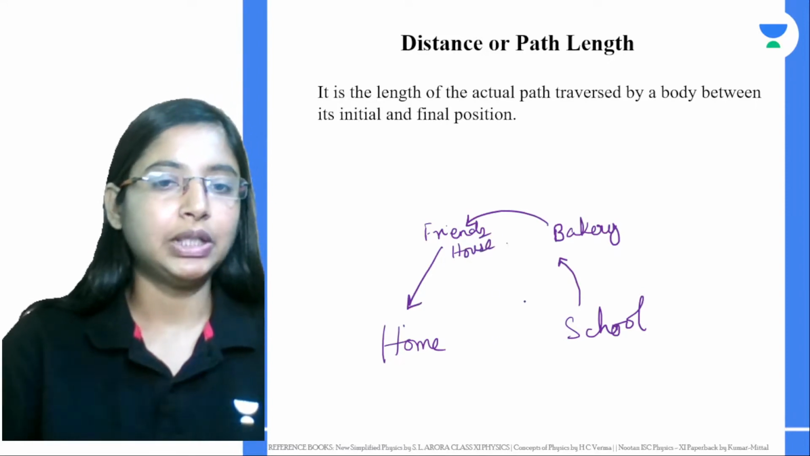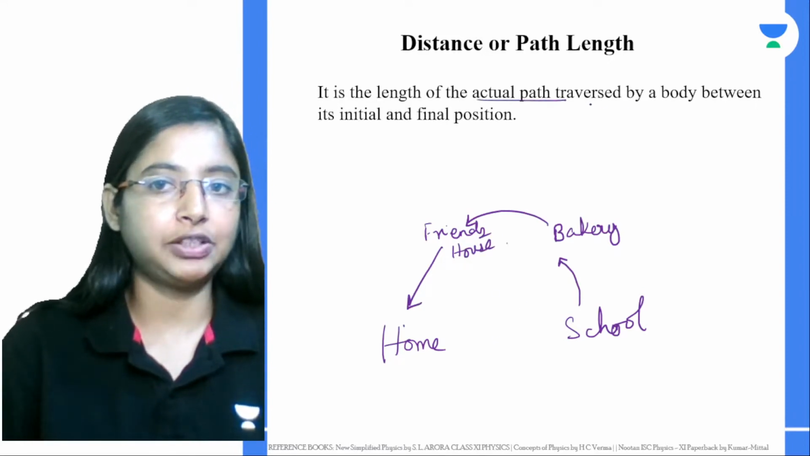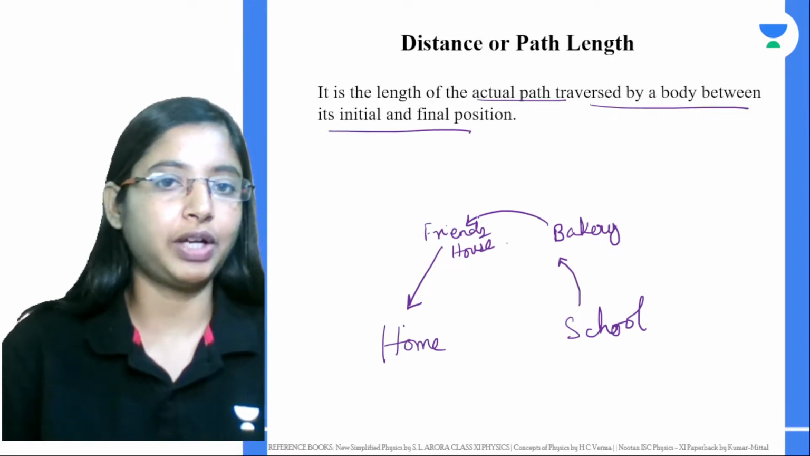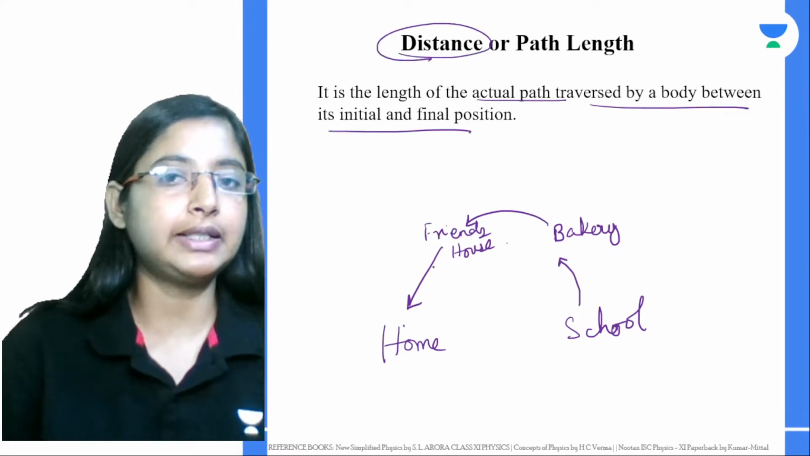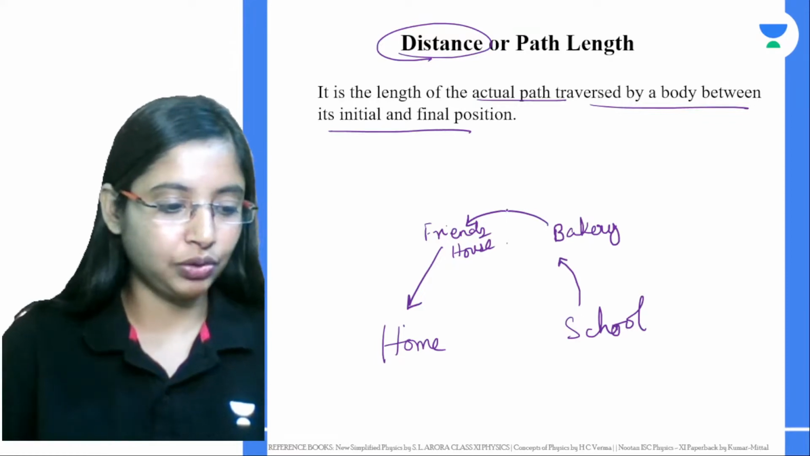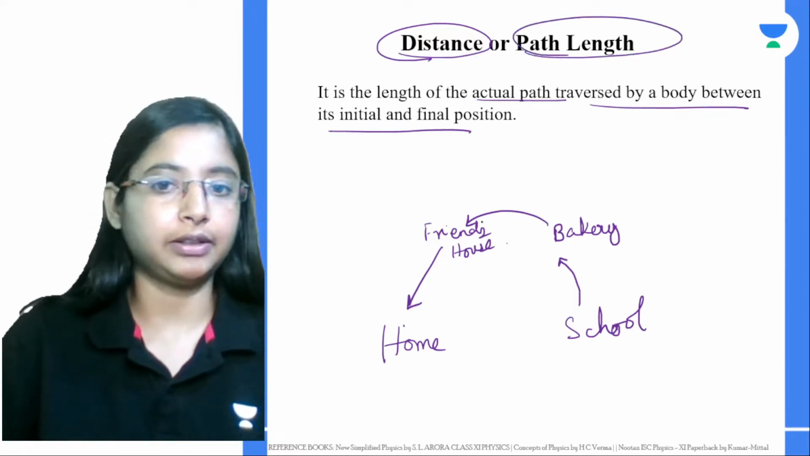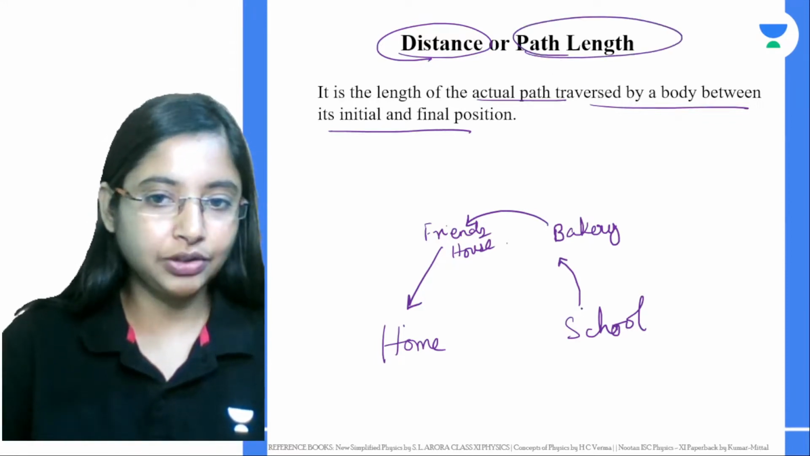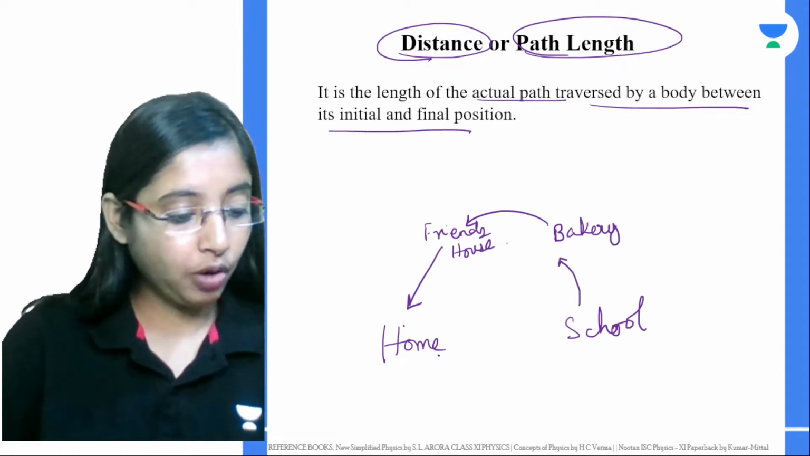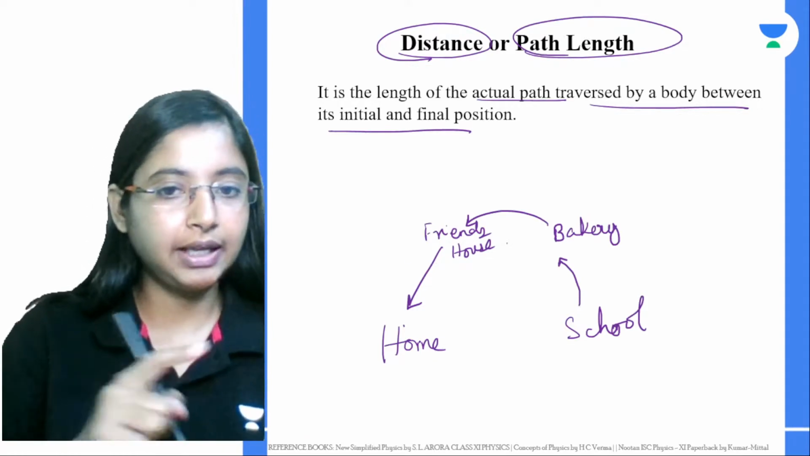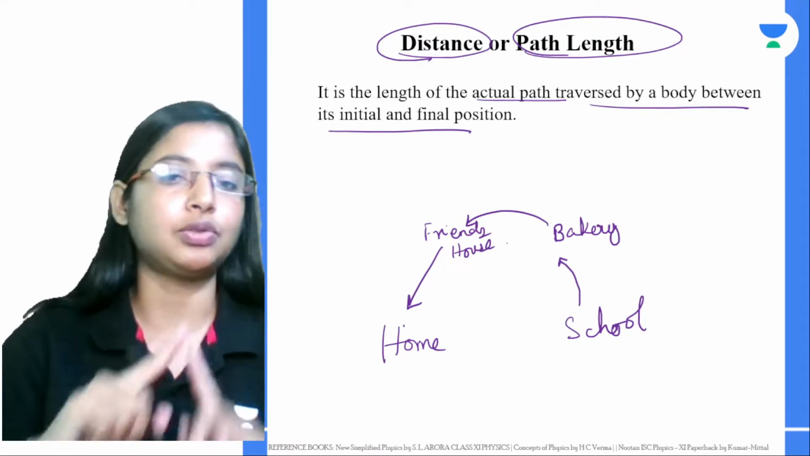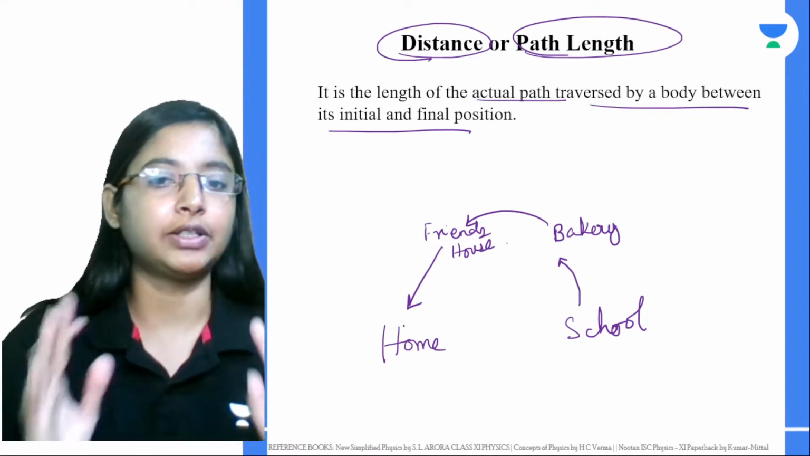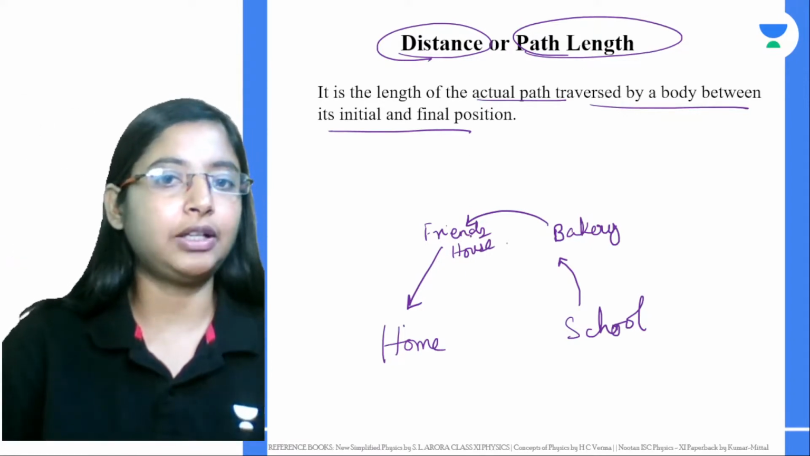Now, the length of the actual path traversed by a body between its initial and final position is basically called distance. Or the other name we use is path length. So you started at school, you went to home. Home to school, that is also right, Akshay. You can say from home you went to your friend's house, to the bakery and then to school. That's basically the complete distance that you've covered.